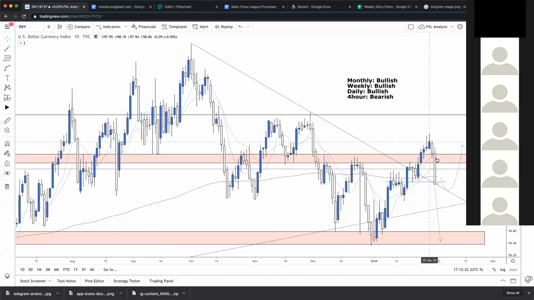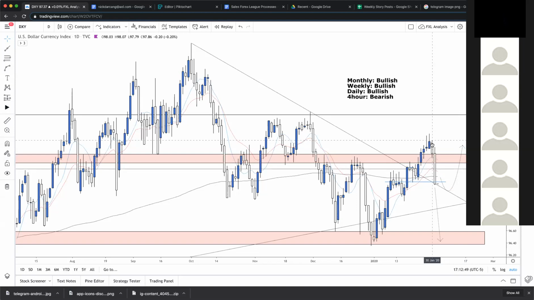So we did see this fall off here. It's testing this random line, which is acting as a minor level of support right now. Nothing too clearly defined yet. I mean, it just opened. It wasn't a gap, so there isn't a crazy amount of momentum left, but we are waiting to see what's going to happen. Is it going to bounce from here? Then we can target maybe a higher high on this little push, maybe back up to this monthly around 98.50.